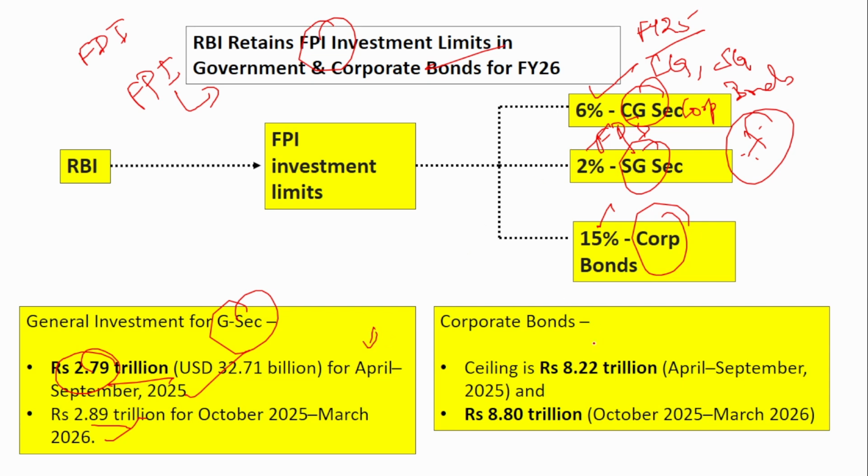Next, corporate bonds: it is 8.22 trillion for the first half, that is April to September, and for the second half of 2026, it is 8.80 trillion. Remember, here it is 2.79, 2.89. Here, for corporate bonds, it is 8.22 and 8.80.